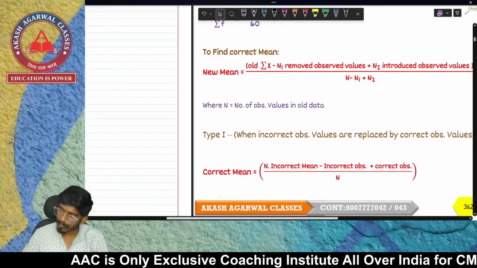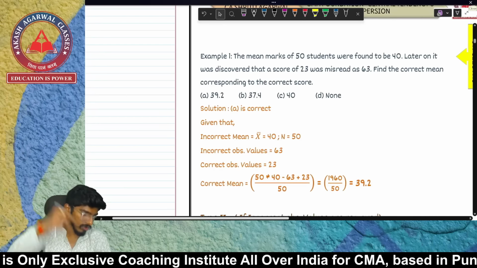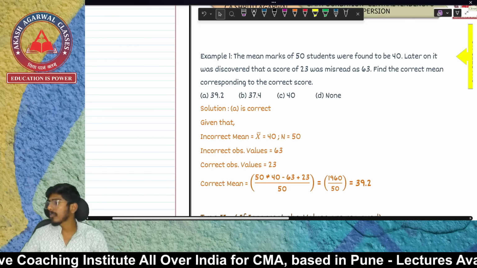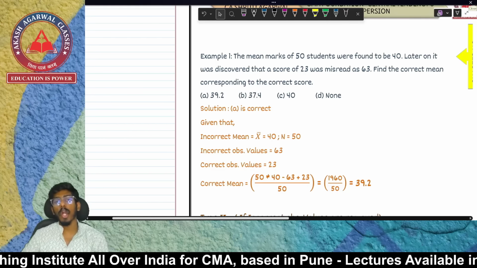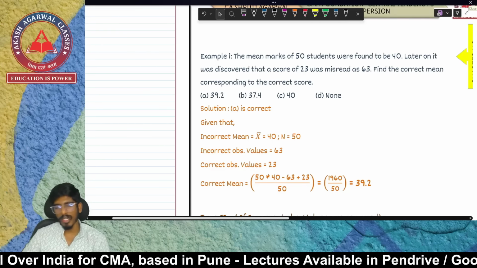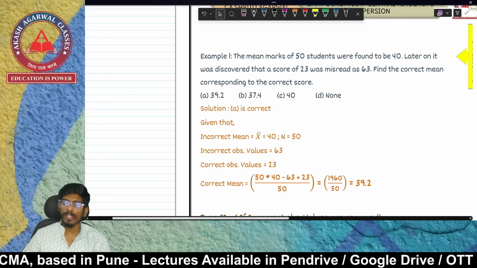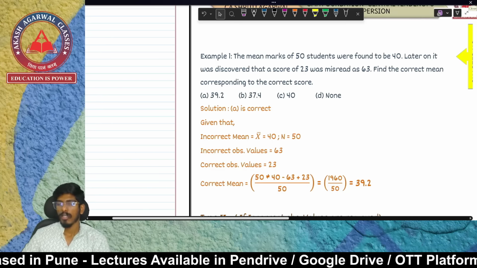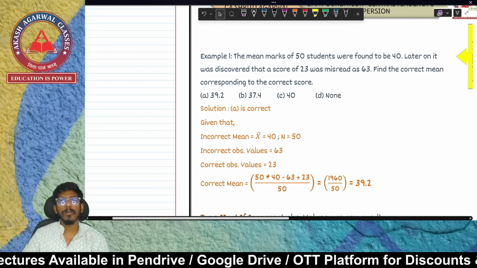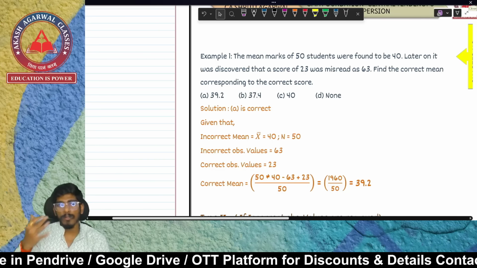Let's see more examples. This kind of question is one of the favorite questions of your institute, and it is asked in your exams. This question is for wrong mean. What does that mean? Let's assume there are 10 people in your class. We are adding the marks of all those 10 students and dividing by 10. Till now, all of this is clear, right? There are going to be 10 observations of marks.